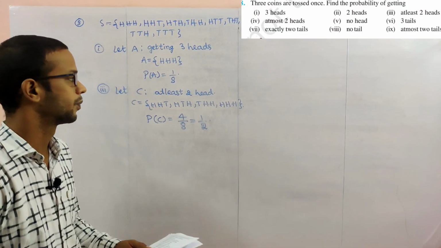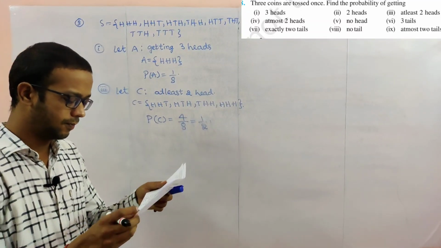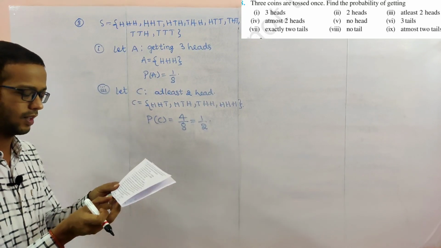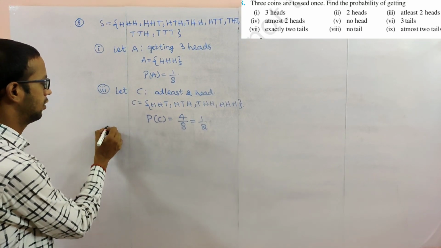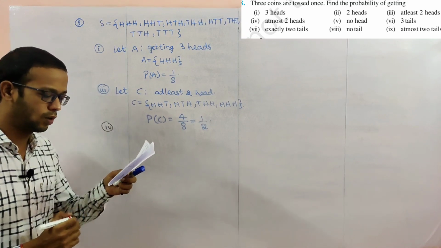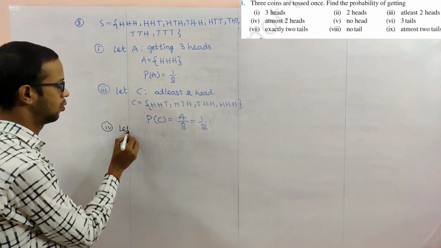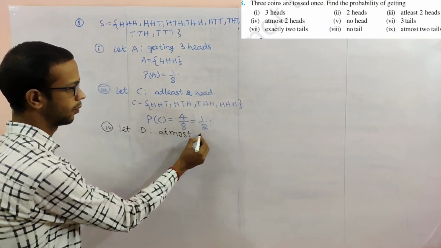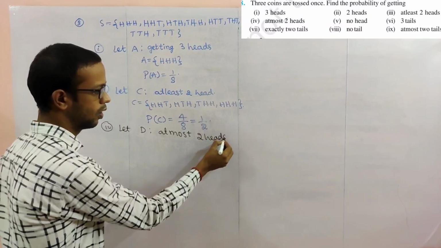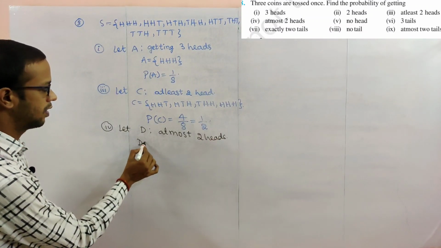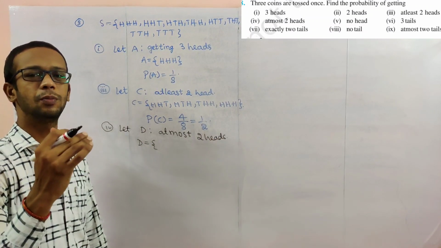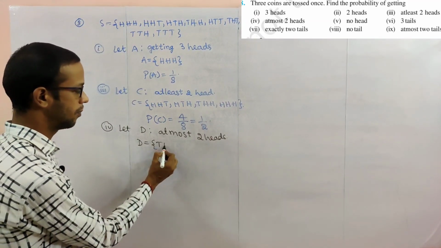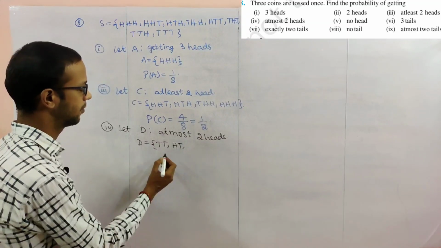Next, one more we can take here. Exactly 2 tails. Otherwise I'll explain the 4th one also: at most 2 heads. I am taking D as at most 2 heads. So D be the event, at most. At most means highest 2. Maybe 1 also you can get, maybe 0 also you can get. 0 possibility there, 1 possibility there.